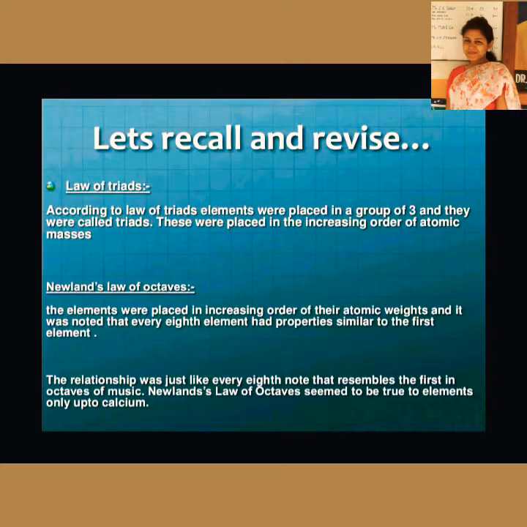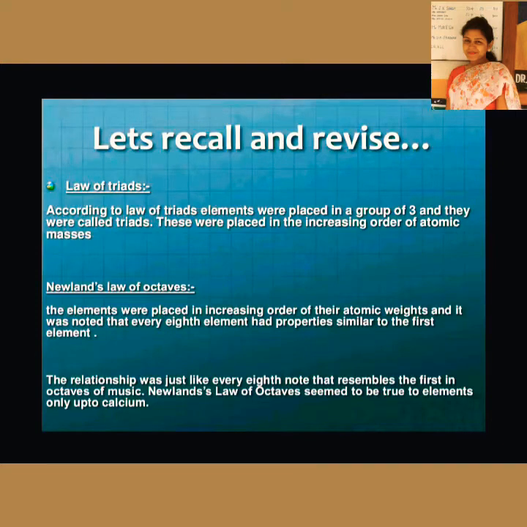Then came Newlands' law of octaves. He also placed the elements in increasing order of their atomic masses, but unlike Döbereiner, he said that every eighth element had properties similar to the first element. So he made use of a larger number of elements.